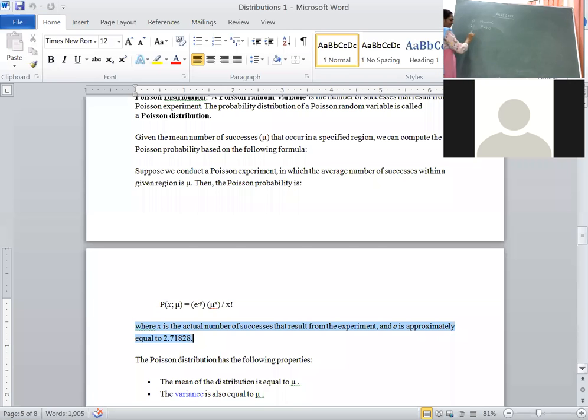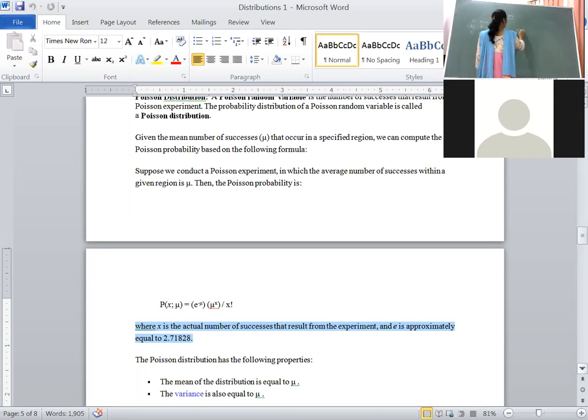Third one is mean of the binomial distribution, np, is equal to the mean. In some textbooks it is given as lambda or mu. These are again parameters for Poisson distribution. Under these three conditions, Poisson distribution as a limiting case of binomial distribution.